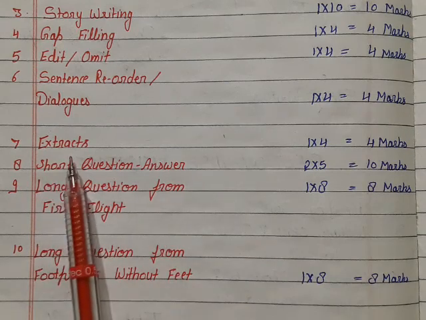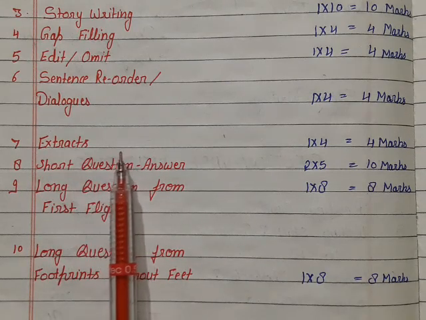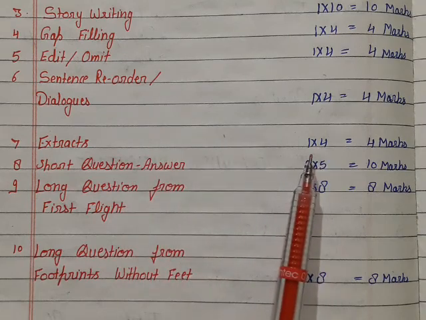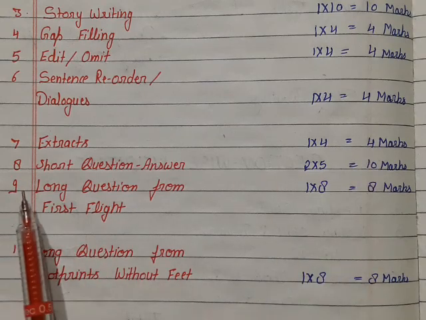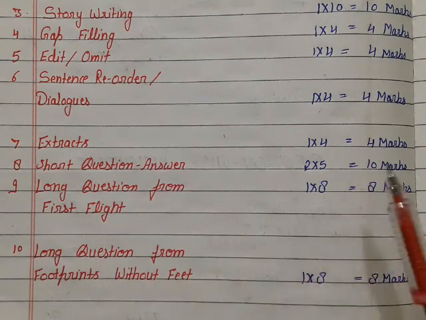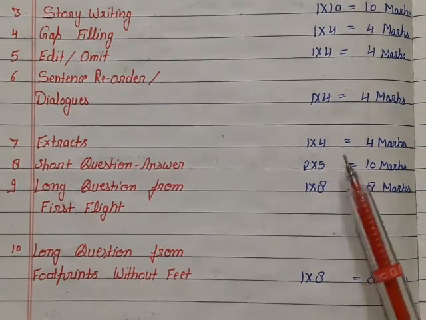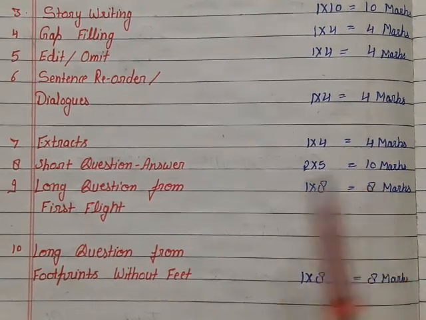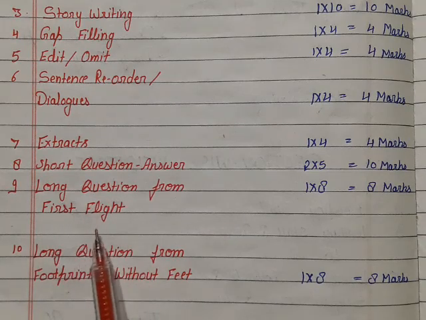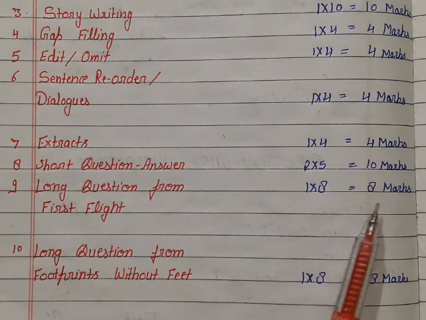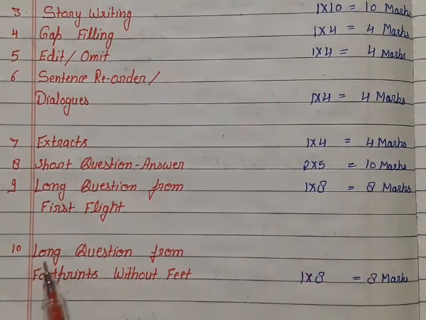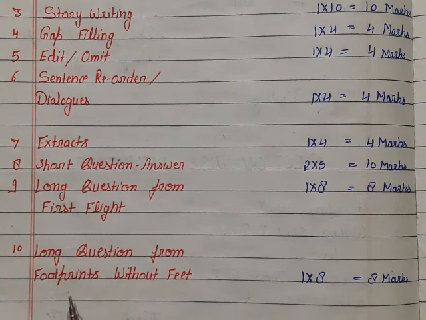Next, you will have 2 extracts from your literature section. You have to select any 1 extract to answer, and there will be 4 questions from the extract, 1 mark each, total 4 marks. Your question number 8 will be short answer questions. You have to answer any 5 questions, 2 marks each, total 10 marks. Question number 9 will be a long question from First Flight. There will be 2 long questions and you select any 1 to answer, for 8 marks. Your last question will also be a long question from Footprints Without Feet. You have to answer any one long question, and it will have 8 marks.